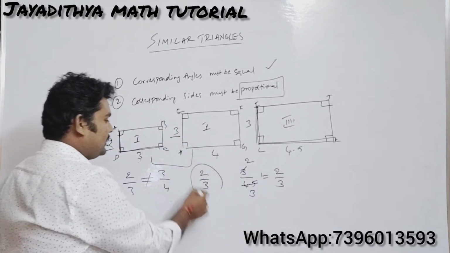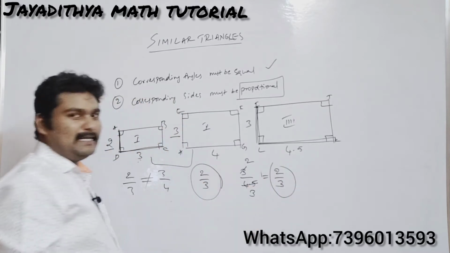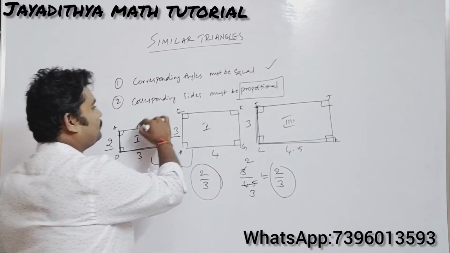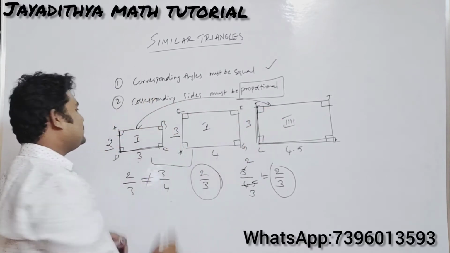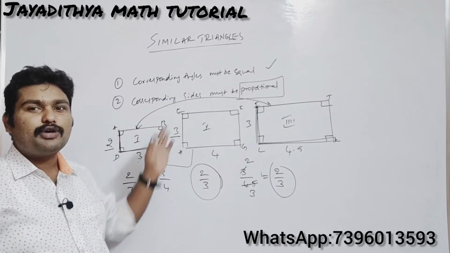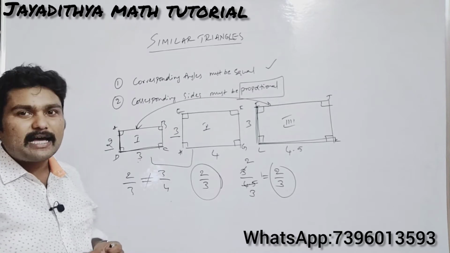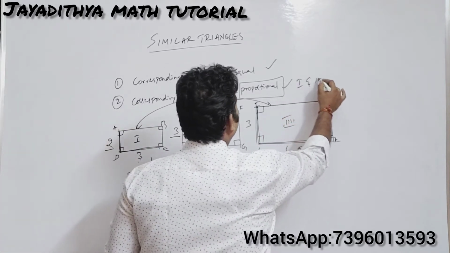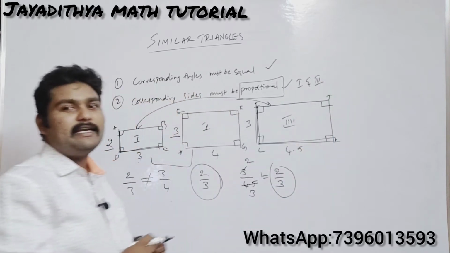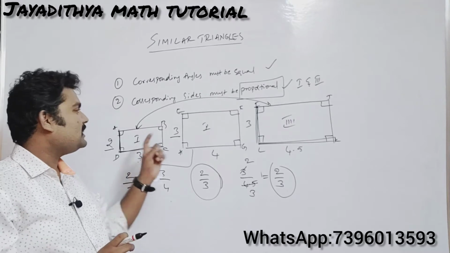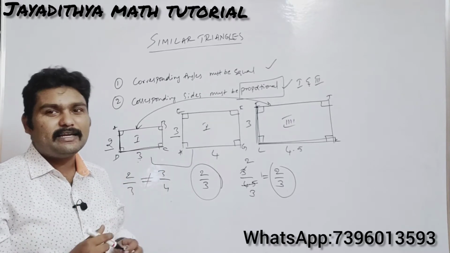If you observe here, the ratios of corresponding sides are equal. That means the corresponding sides of the first and third figures are proportional here. So in case of the first and third, the second condition is also satisfied. So you can say that the first and third are similar here.